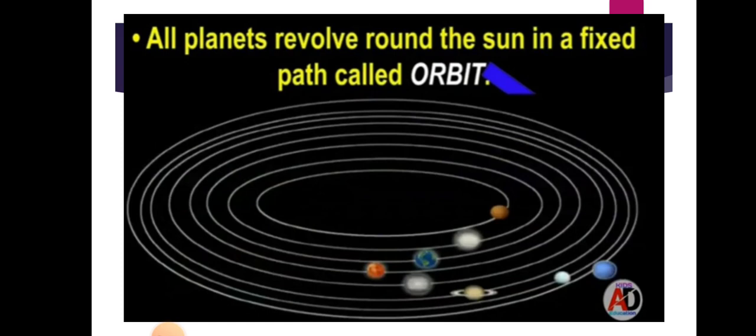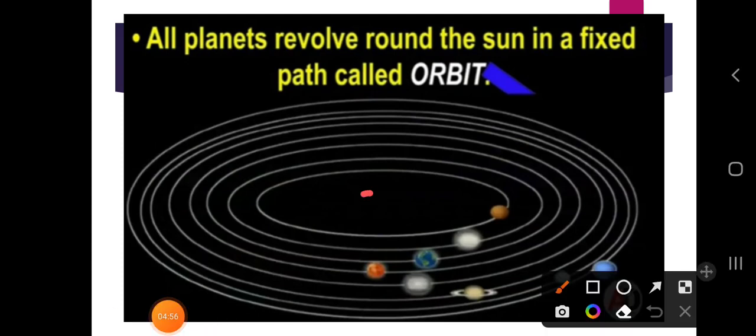All these planets are revolving around the sun in a circular path, which is called the orbit. All planets revolve around the sun in a fixed path called an orbit. So how are they revolving?